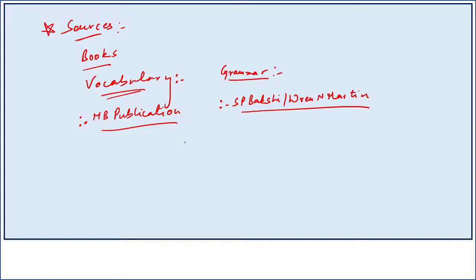Then for your preparation strategy, you should start with previous year questions. First of all, previous year questions of IB, any IB exam that you can find. Second, any SSC CGL exam, not CHSL, any SSC CGL exam you can find. You should start preparing from that.